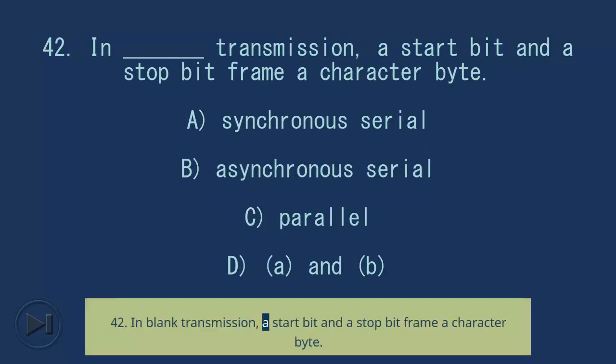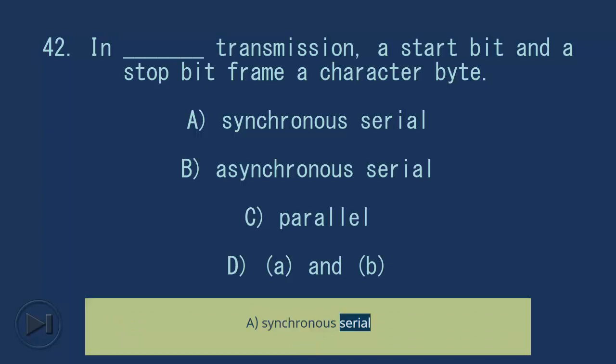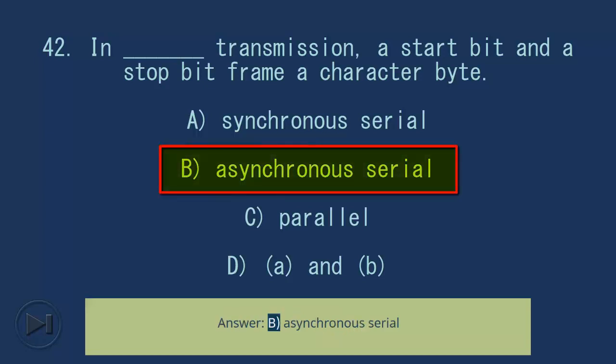42. In blank transmission, a start bit and a stop bit frame a character byte. A. Synchronous serial. B. Asynchronous serial. C. Parallel. D. A and B. Answer: B. Asynchronous serial.